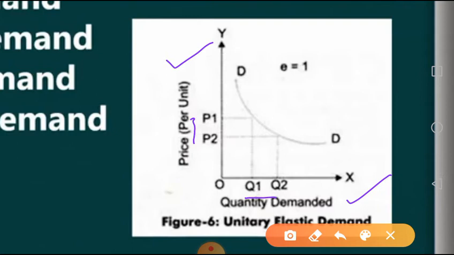So you can measure this area and this area, and they are almost equal. Whatever percentage of price decrease, a similar percentage there is increase in quantity demanded. So this concept is known as unitary elastic demand or unit elastic demand, and the value of E is 1. What is E showing in this concept? Elasticity.